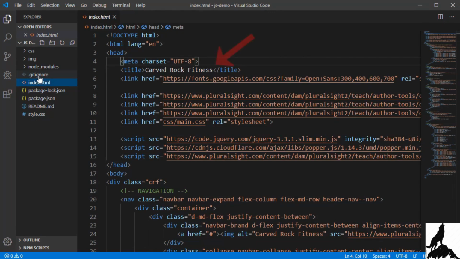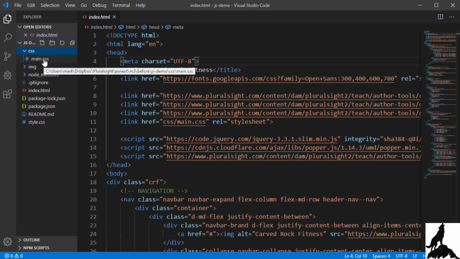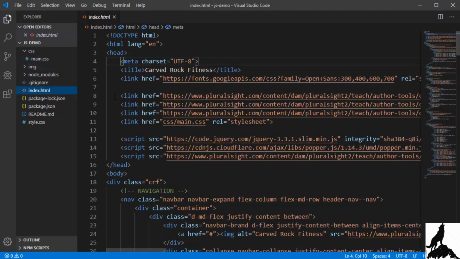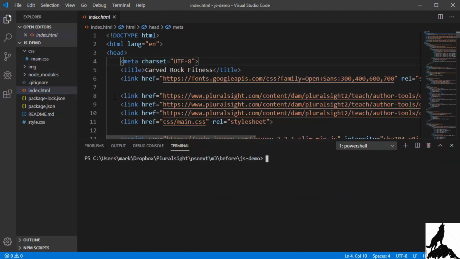The title of the site is Carved Rock Fitness. It's somewhat of a sporting goods store. And the only two differences between this and the Hello World project are this index.html page, and in the CSS folder, there's a main.css file, which has all the styles for the site. So I'll hit Control backtick. That'll pull up the terminal, and let's run this project. I'll execute npm run start.